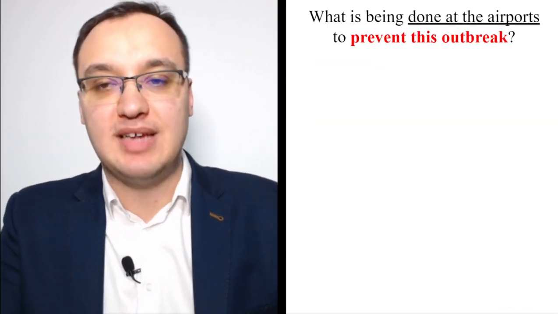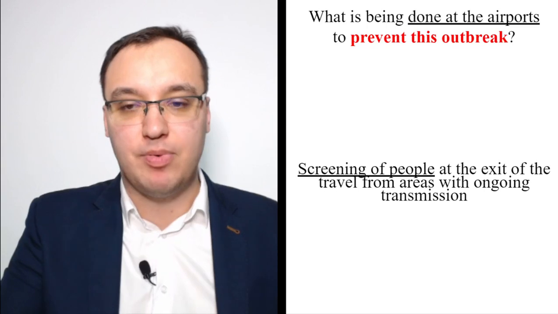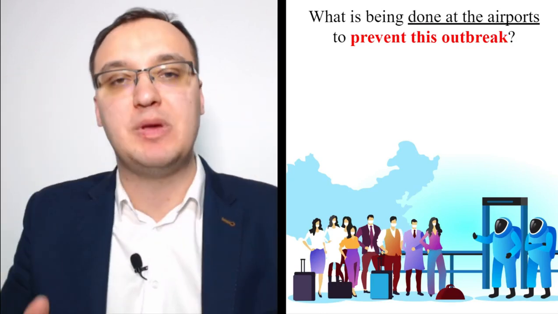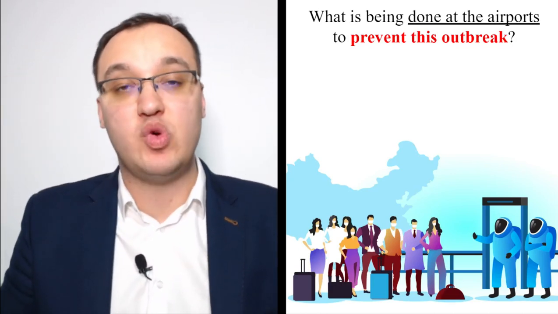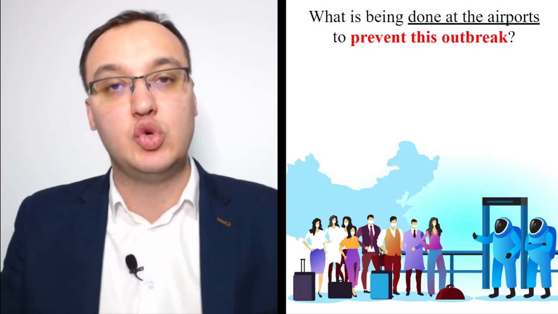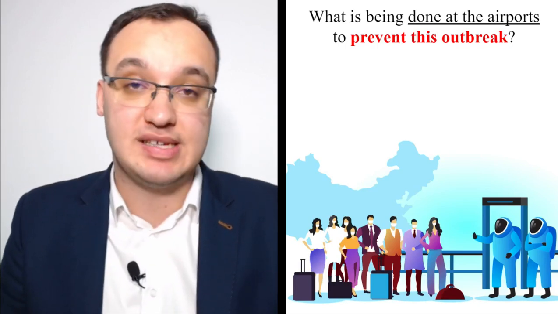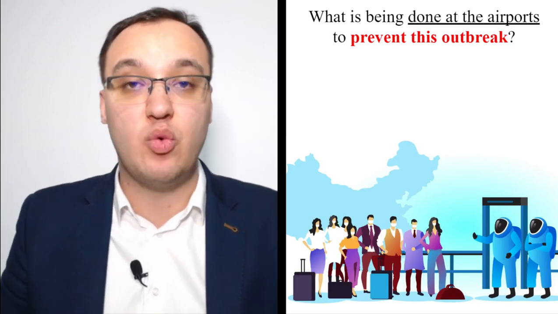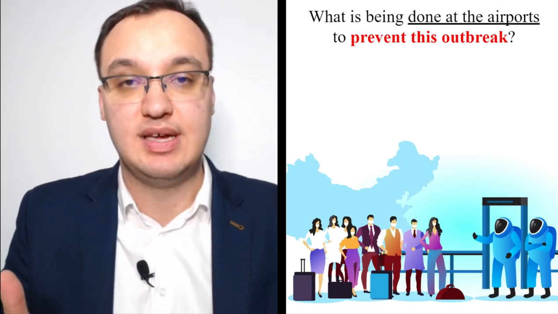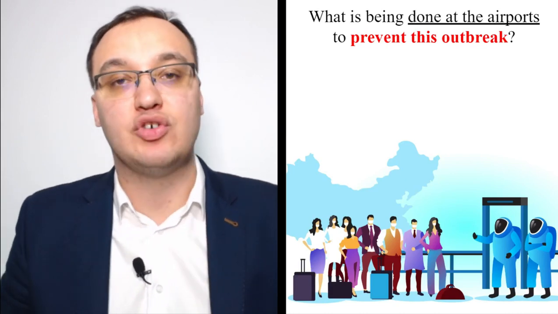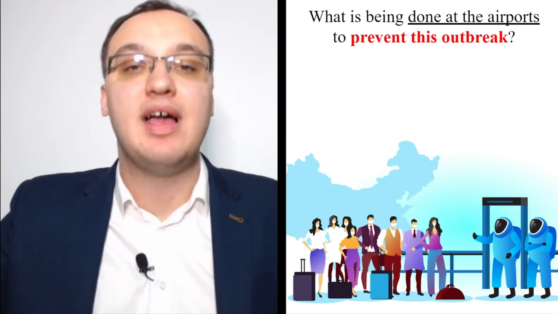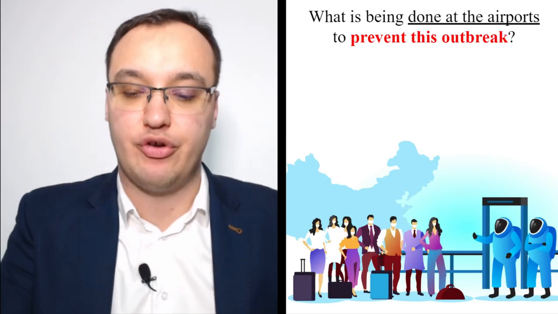Okay? What is being done at the airports to prevent this outbreak? We screen people at the exit of the travel from these areas. So people come, and then we will screen these people, we will make some tests. And if we suspect anybody having it, or if we find anything, we actually have to make quarantines. We need to isolate these patients, otherwise they will affect many more patients. And actually, it has been said that 1 patient can, on average, affect 3 new ones. And therefore, it's spreading exponentially, because it's 1 person affecting 3, then these 3 are affecting 3, that means 9, and so on, and the math goes on, and it's an exponential curve.